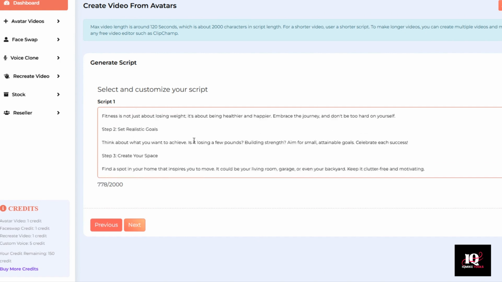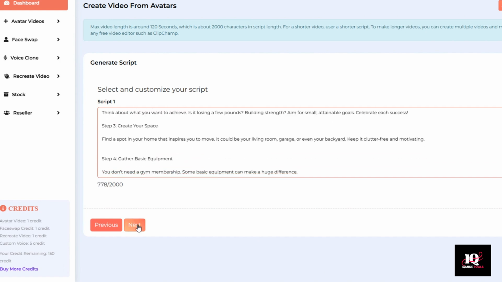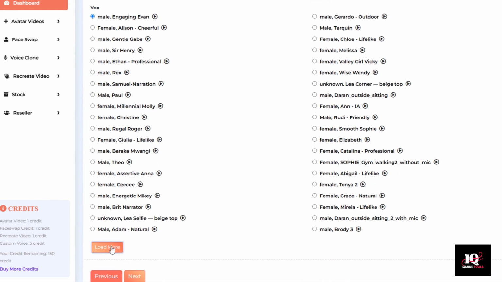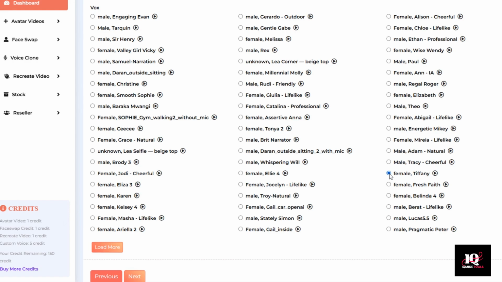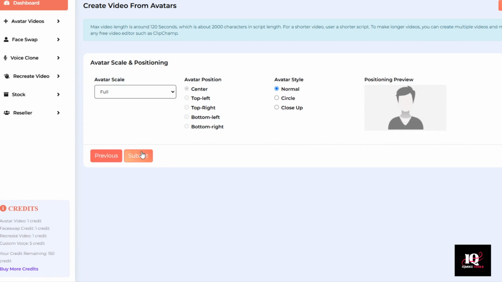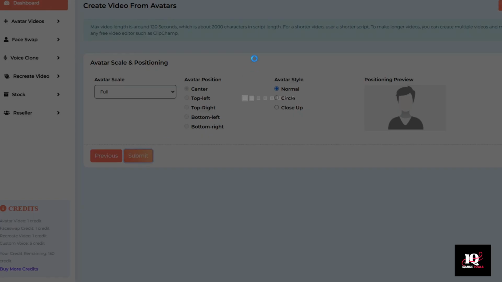This is very important. You have to use the exact same script. Click Next. And then you have to use the exact same voice. Those are the two keys to make this work. Exact same script, exact same voice. Click Next and submit.